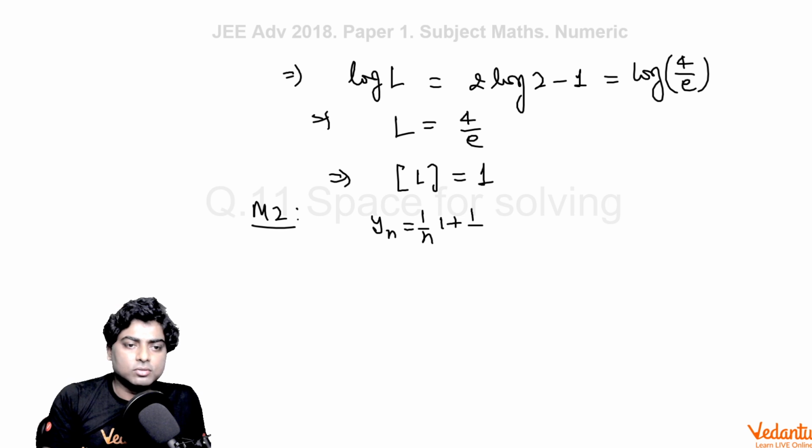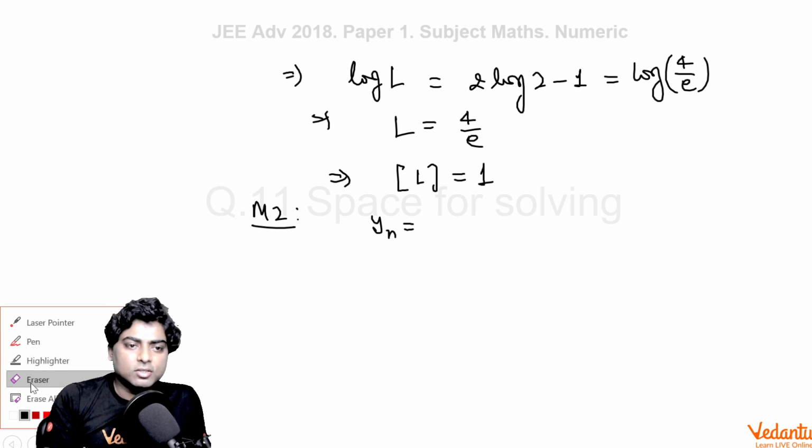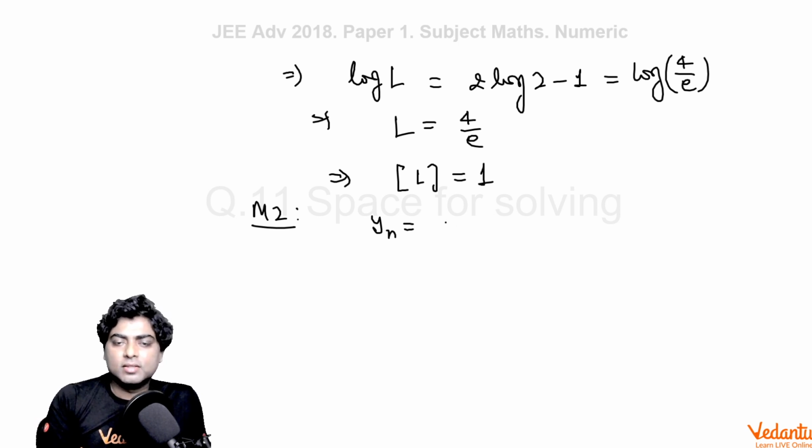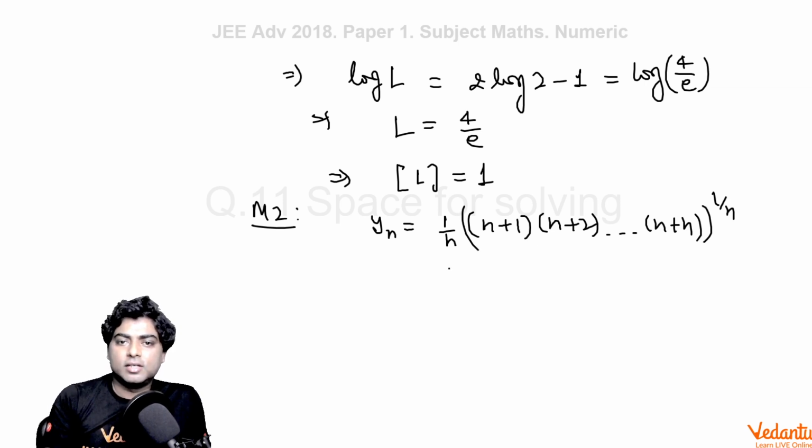I'll show you how we can get the final value without finding L here, so the answer can easily be tracked. Like yn is given as 1 by n, (n plus 1)(n plus 2) till (n plus n), whole raised to the power 1 by n.